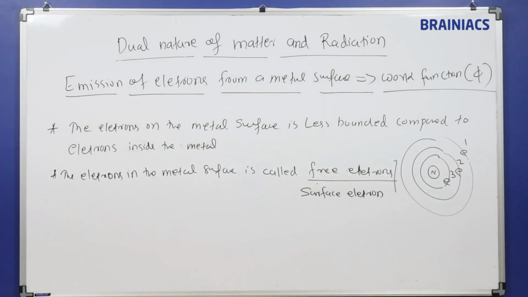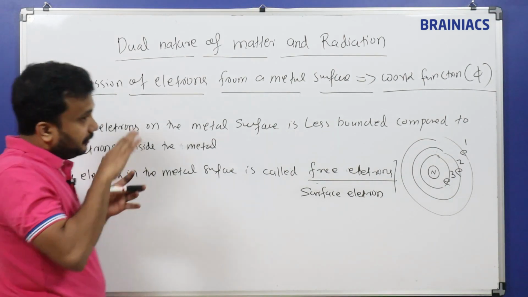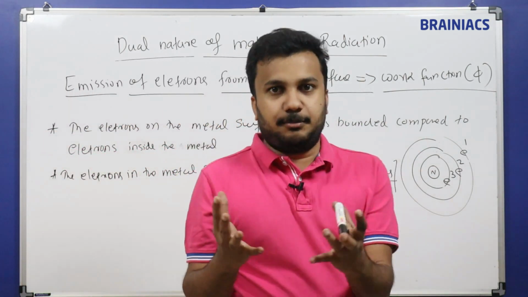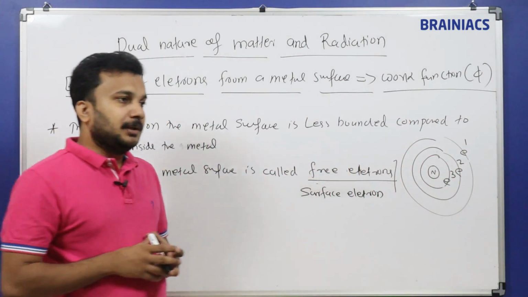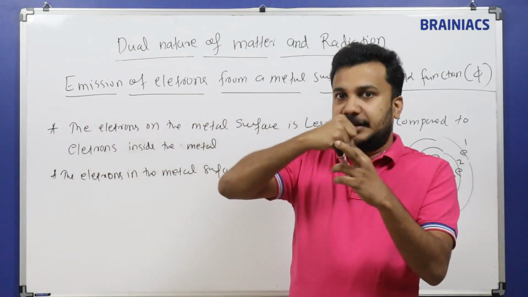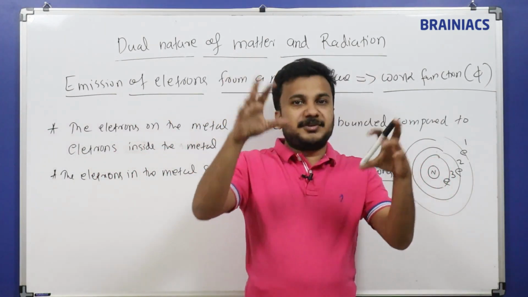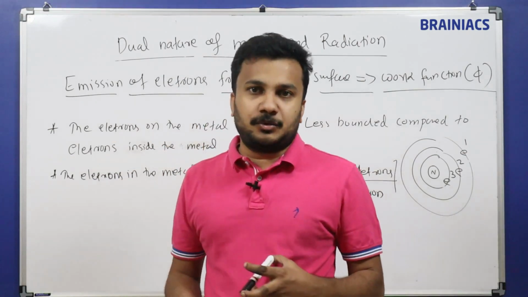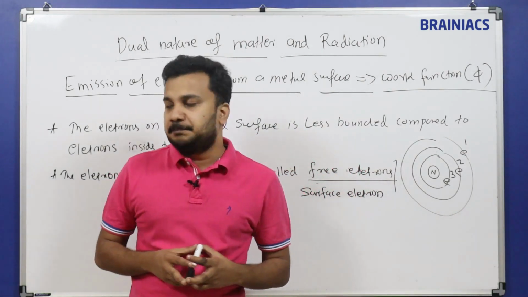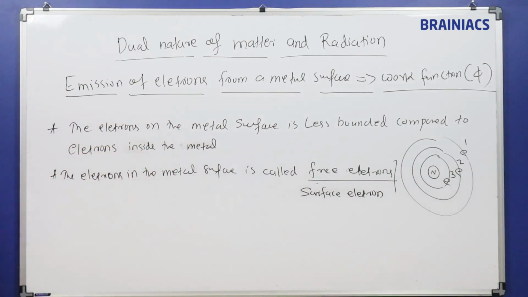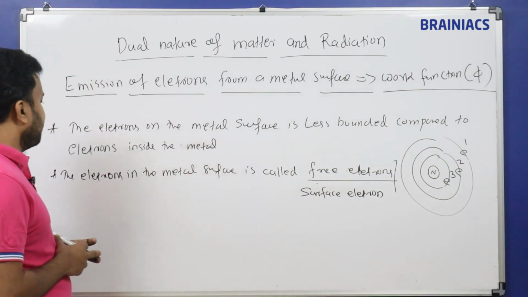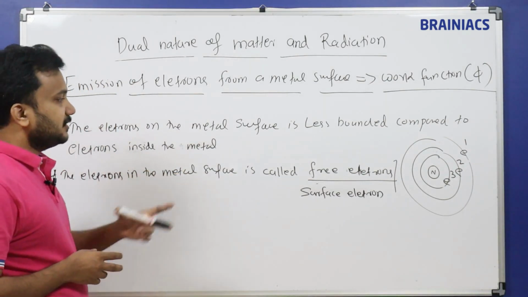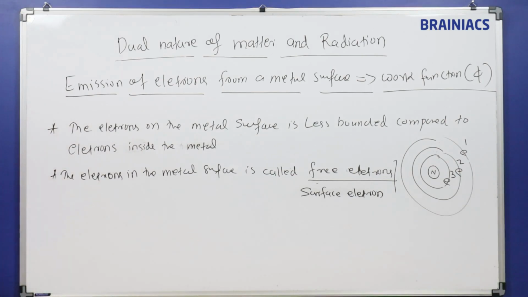So electrons which are on the surface of a metal, if it is a metal block, electrons will be spread on the surface, and they are less bound to it. But electrons inside the metal are very tightly coupled with the nucleus. So surface electrons are very easy to take out, very easy to pull out. Electrons on the metal surface are less bound compared to the electrons inside the metal. Electrons on the metal surface are called free electrons or surface electrons.